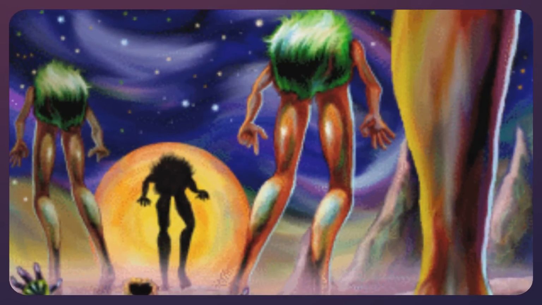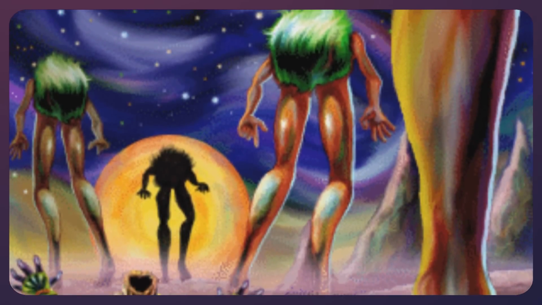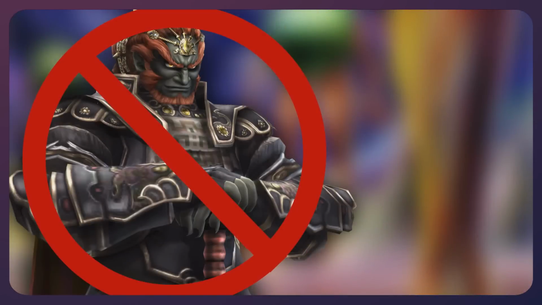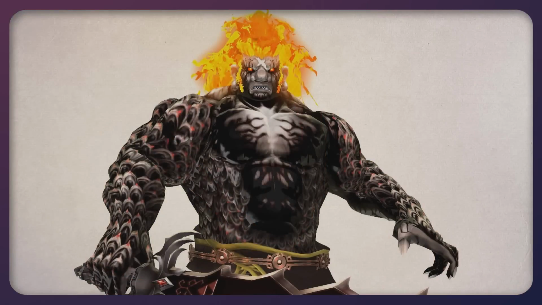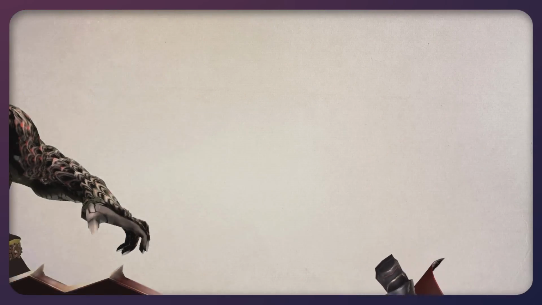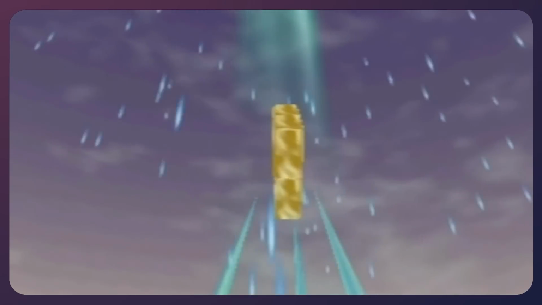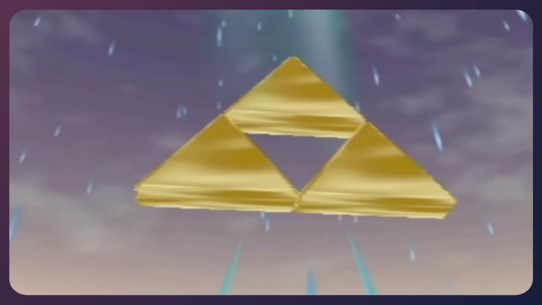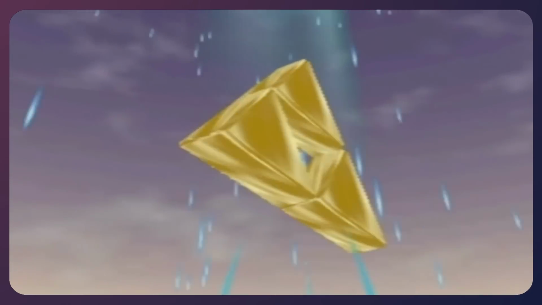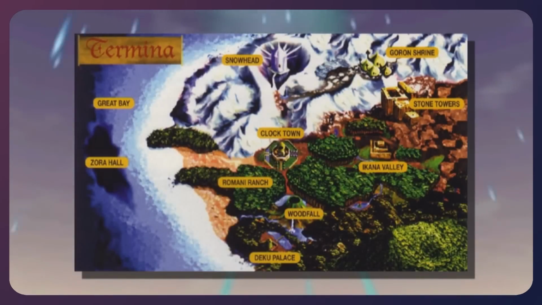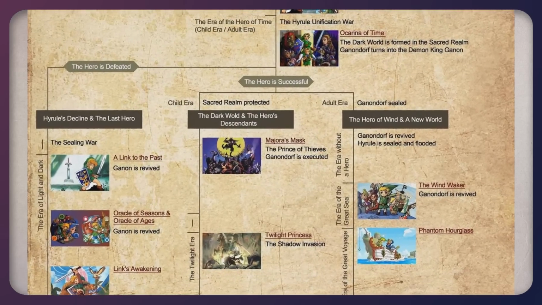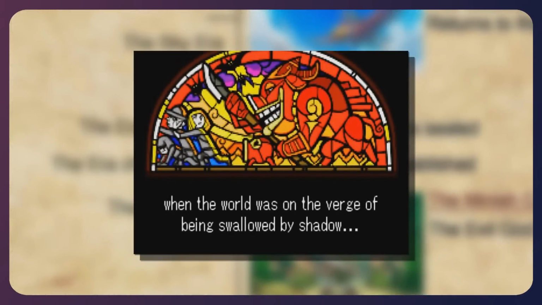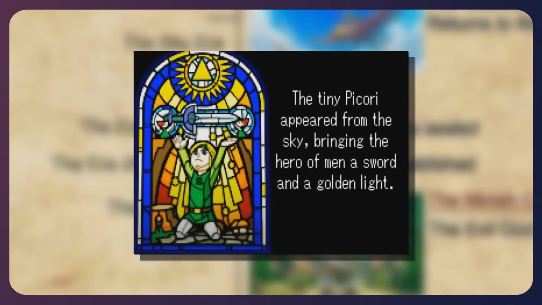One other benefit of the 4 giants is that there would be no war over the Triforce, and this in turn would mean no Ganondorf. After all, Demise, who would later reincarnate himself as Ganondorf, came to Hyrule to claim the Triforce for himself. But if there was no Triforce to be claimed, then Demise would have no reason to attack Hyrule, or in this case, Termina. So this would mean that multiple events like the Civil War and the Era of Chaos, which were time periods filled with death and despair, would have never happened.